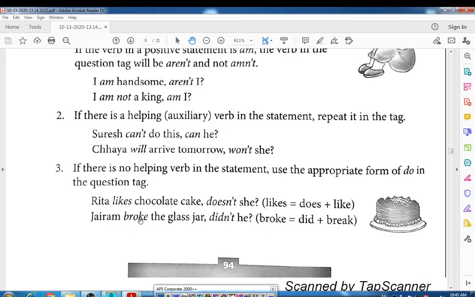Here the verb in the second sentence is in the past tense: break, broke and broken, like this. So the past form of the verb is there, so we have to use did. If there is a past form of the verb, then we have to use did. Jairam broke the glass jar, didn't he? Right, students? All the statements you can observe carefully.